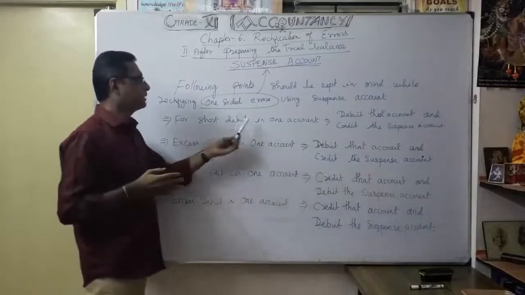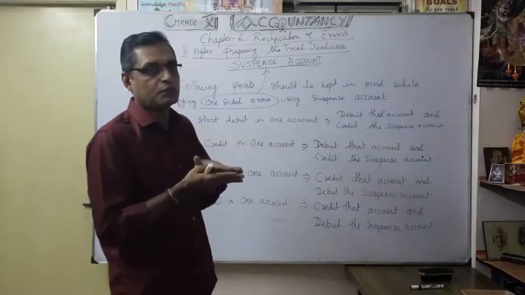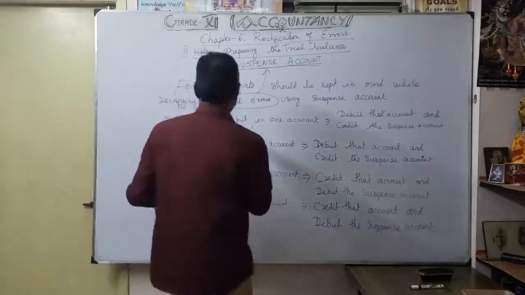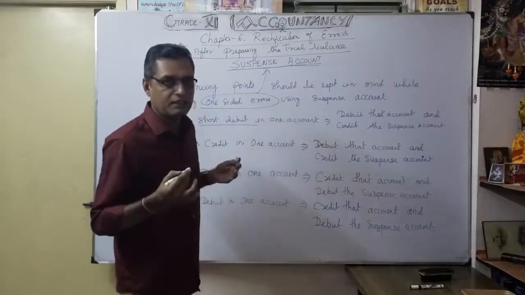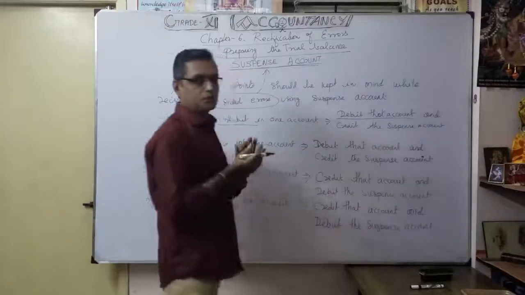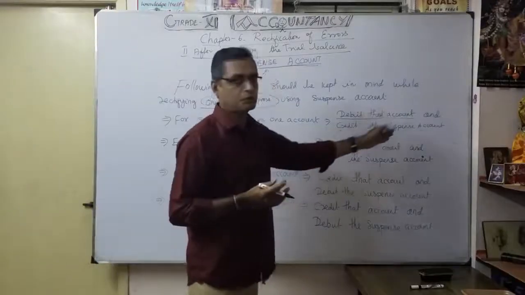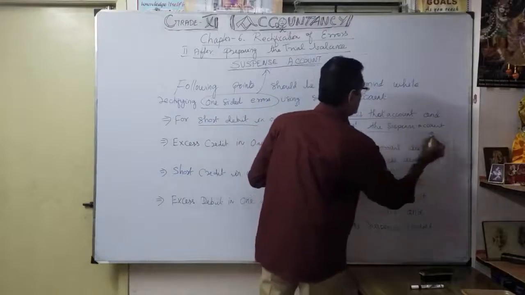For short debit in one account. Suppose in one account the debit is short. So you want to give the effect first on which side? Debit side. That's what short debit in one account means. So naturally, first debit that account. Suppose there is any short debit, you have to give the effect first to what? Debit that account, and on the credit side, you have to write the suspense account. You understood the first one.